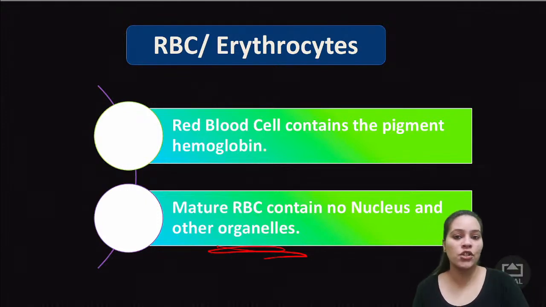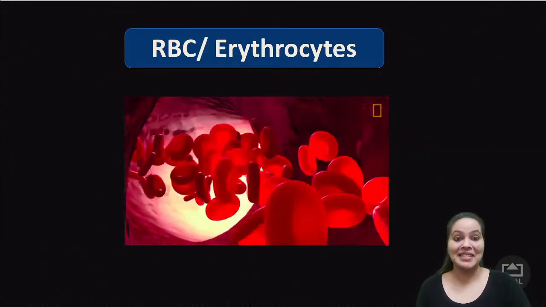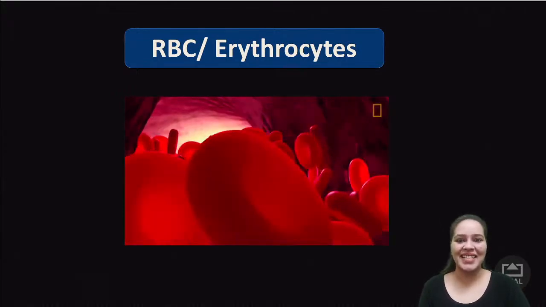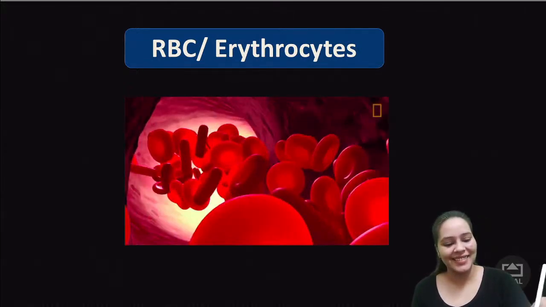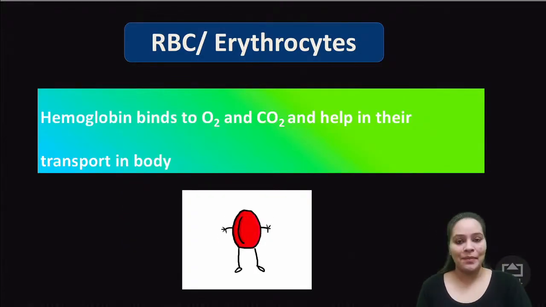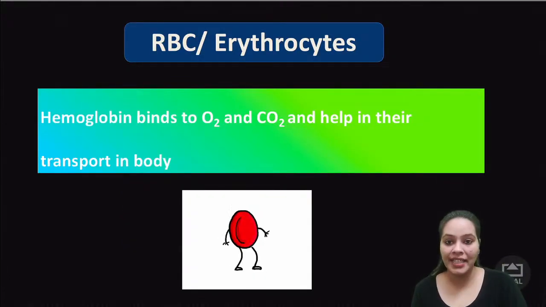You can read these two points first and then we'll move forward. This is how it looks. This is the RBC, kids.